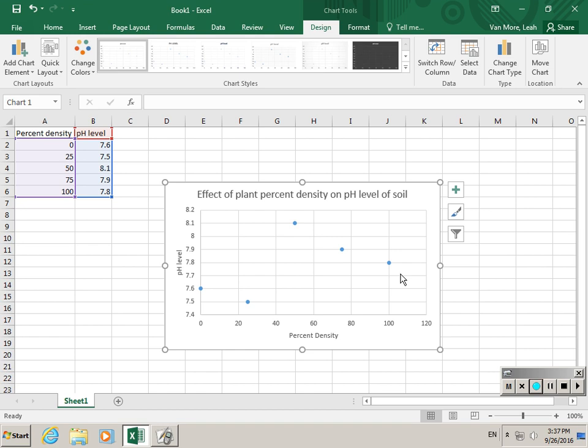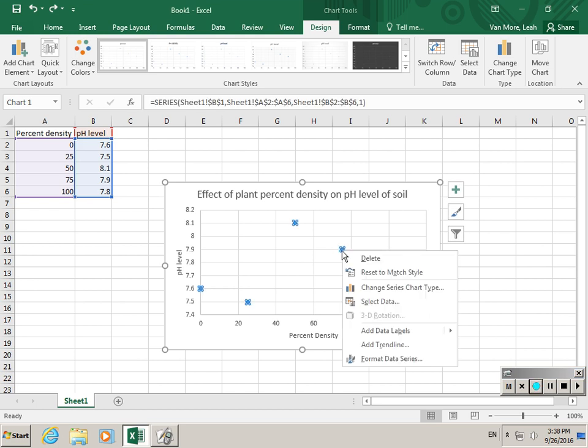But then what we're going to do is we're going to change the axis here so that it's more reflective of the pH scale. So first, let's put in a trend line. So you add a trend line the same way you always have added a trend line. So you pick one point and you click on it, and then you do a right click.